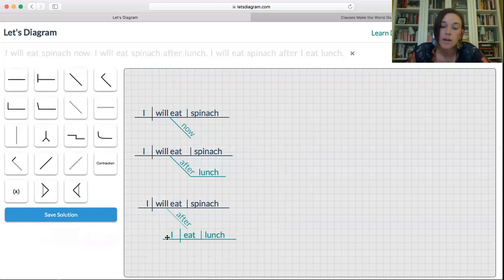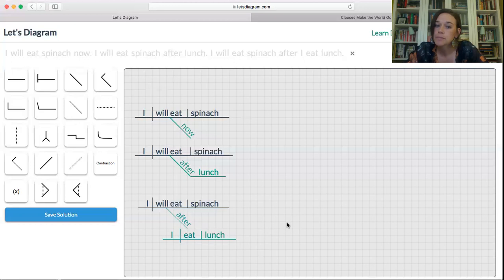And here, what this thing is right here, you can tell that it's not a phrase because it has a subject and a verb. So that must mean that this thing right here is a clause. And this thing right here is called a dependent adverb clause. Notice up here, we have what we were talking about before. On all of these horizontal lines for all of these sentences, the top line, I will eat spinach, that's an independent clause. It can stand all by itself. It doesn't need anything with it. It's independent. This right down here is what we call a dependent clause.